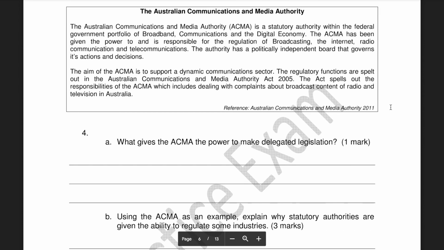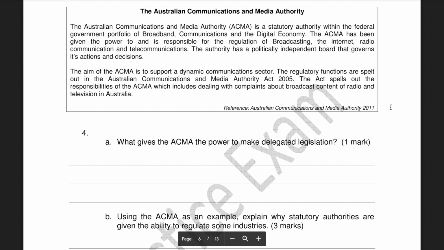Alrighty. For the ACMA law, for the first one, you would have to look at the federal government creating the ACMA as a statutory authority through the Australian Communications and Media Authority Act 2005, and that would be worth 1 mark. You can find that information in the case study that I gave you. In the second one, you would have to reference these 3 points to get the full 3 marks.